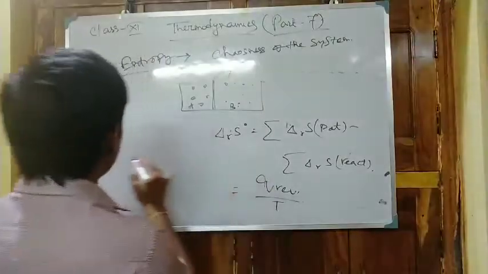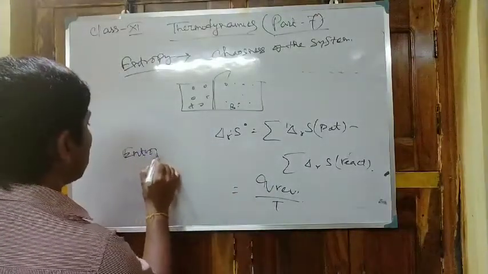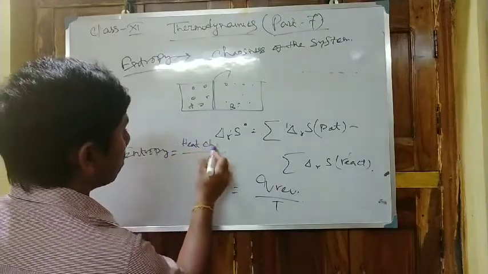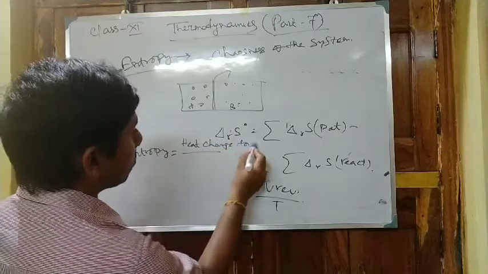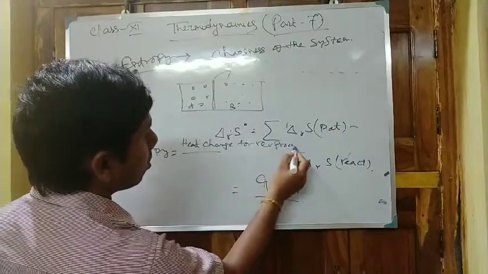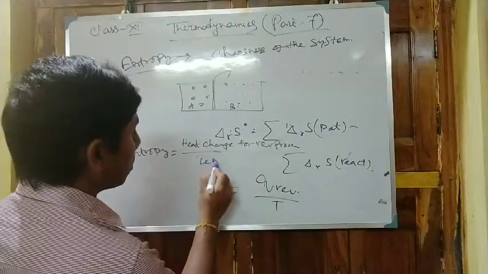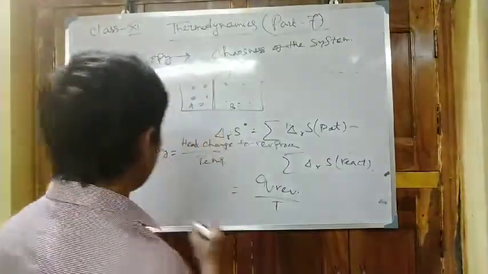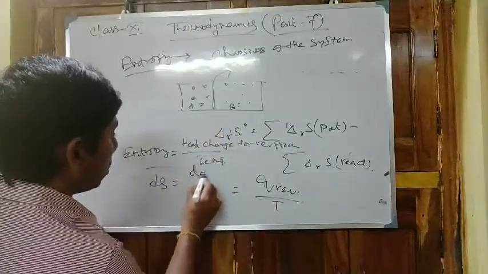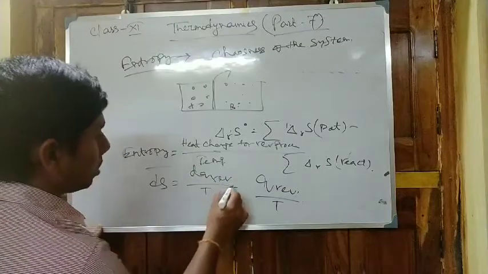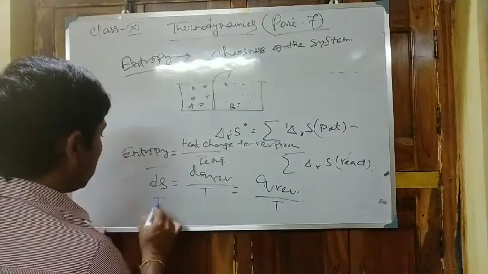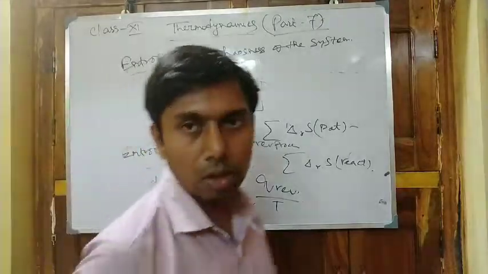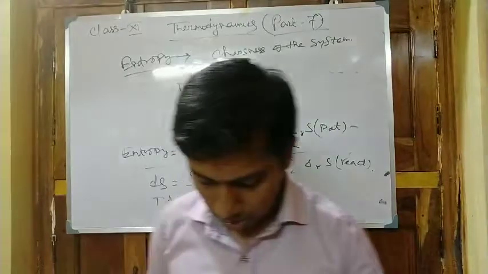So entropy is equal to heat change for a reversible process divided by temperature. It is the definition or mathematical expression of entropy. dS is equal to dq reversible by T. So from here, TdS equals dq reversible. Right? Now it is the entropy.